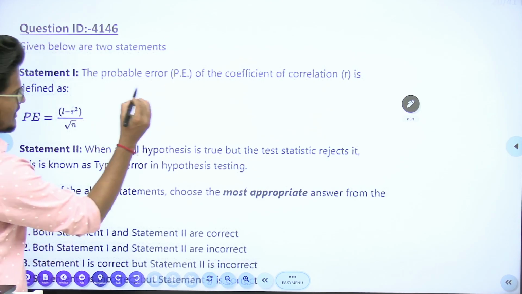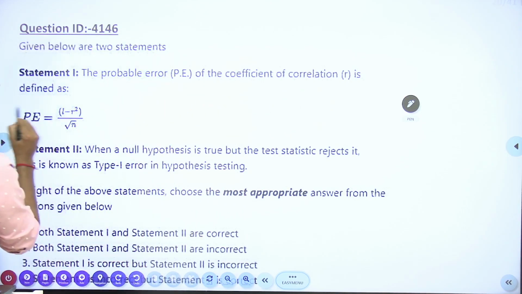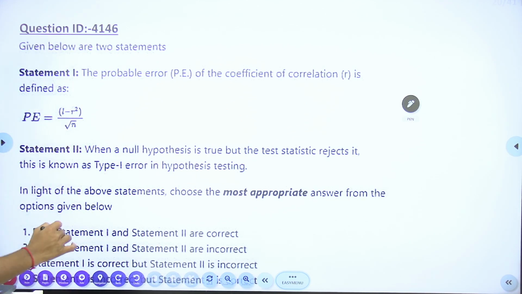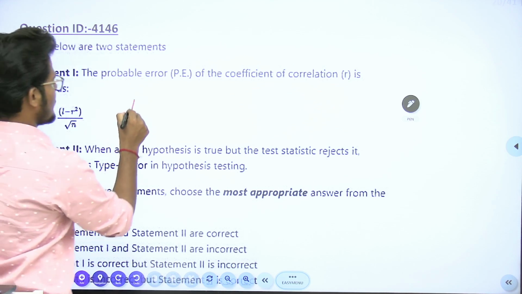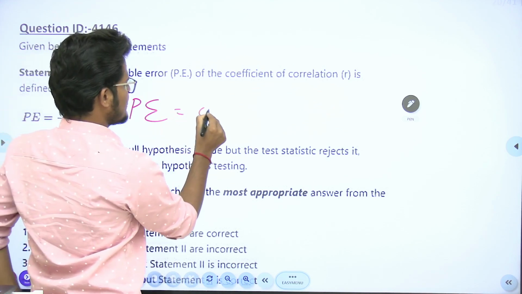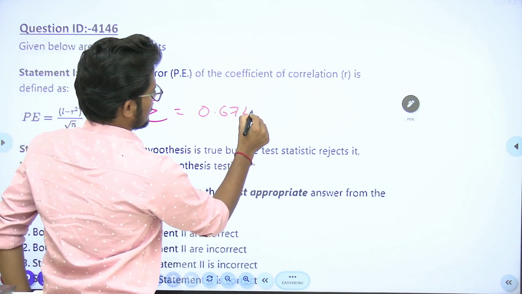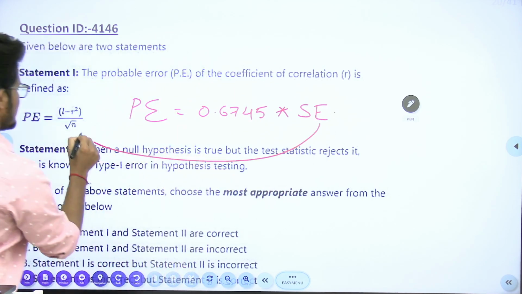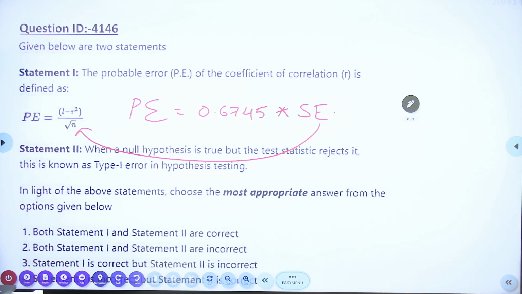Next, the probable error of the coefficient of correlation is defined as (1 minus r square) divided by under root n. So usually probable error is equal to 0.6745 into standard error. The standard error formula is nothing but this one: (1 minus r square) divided by under root n, into 0.6745. Whether it is correct or not, let us see later.